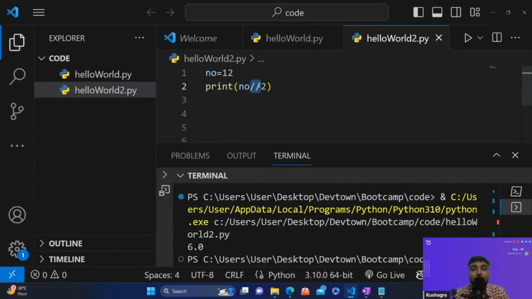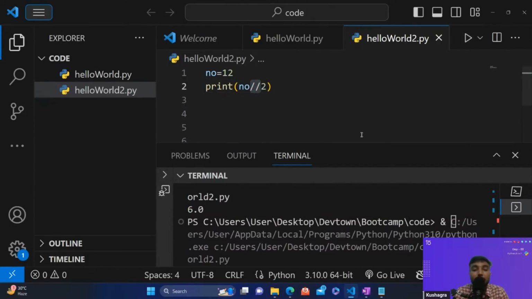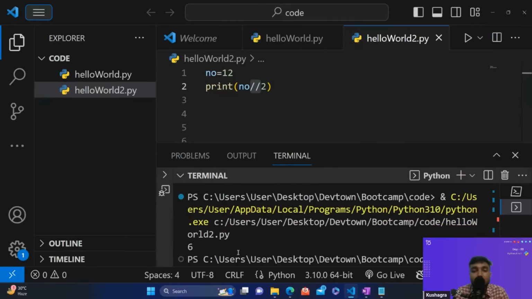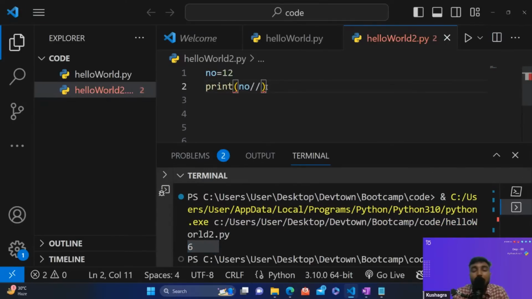So to do the absolute division, you have to use double slash. This is known as double slash. So you have to add this double slash. If we add it like this, you can see we have got an integer value. I hope that this is clear. If I'm going to divide it by, let's just say, 7, and now run this code.